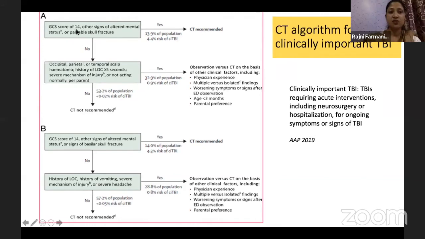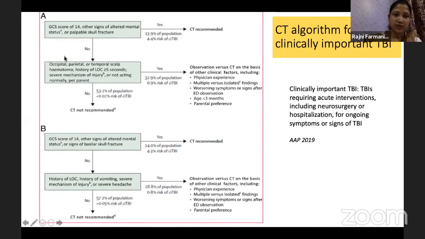If the GCS score is 14, and less than 13 goes to moderate. So mild comes between 13 to 15 GCS score. With altered mental status and a palpable skull fracture, you will obviously go for CT. This A is for less than 2 years, B is for more than 2 years. So for any child with altered mental status or a palpable skull fracture, you will obviously go for a CT scan.